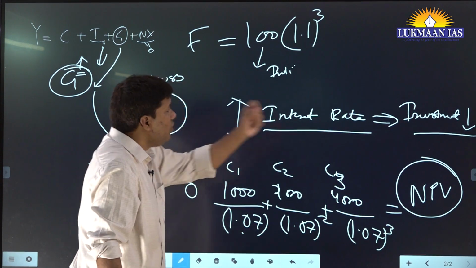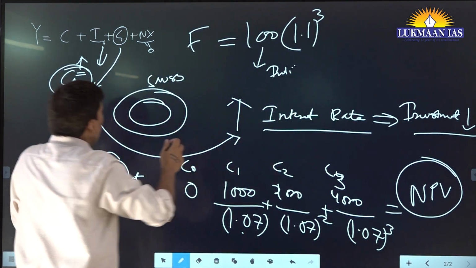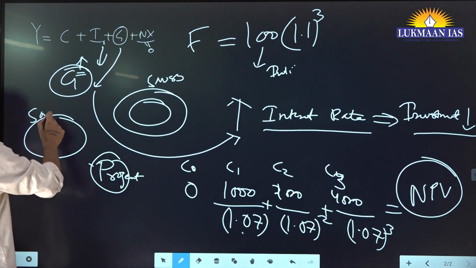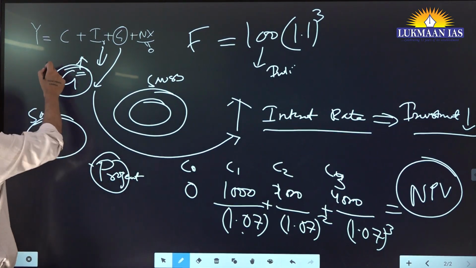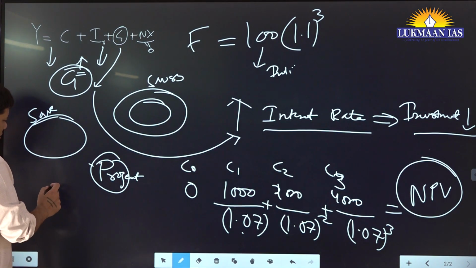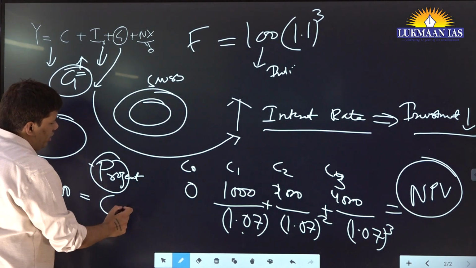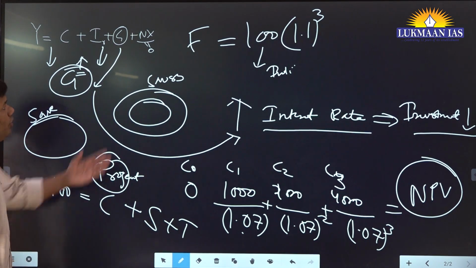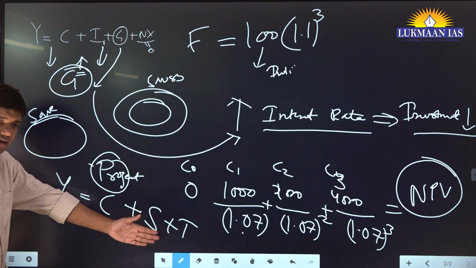Fine. If the interest rate is high, investment will come down. Similarly, when the interest rate is high, savers would like to put more money in, they will save more. When a person saves more, their consumption will automatically decrease. Because let's say somebody got 100 rupees. That 100 rupees can go where? Either in consumption, or in savings, or in tax. This is how you calculate the Y in your income method.